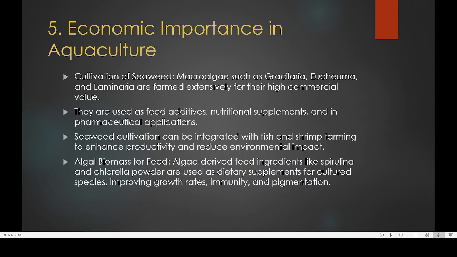Seaweed cultivation can be integrated with fish and shrimp farming to enhance productivity and reduce environmental impact. One advantage is that if you are cultivating seaweed with fish or shrimp, we will be able to utilize the waste material from one in the other, so that both seaweeds as well as the fish will be produced in larger quantity. Another advantage is algal biomass for feed. Algae derived feed ingredients like spirulina, chlorella, and I will show you the picture of spirulina.